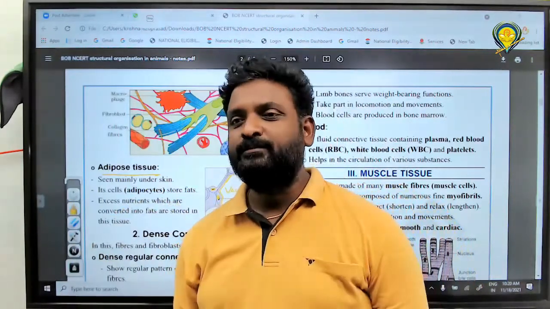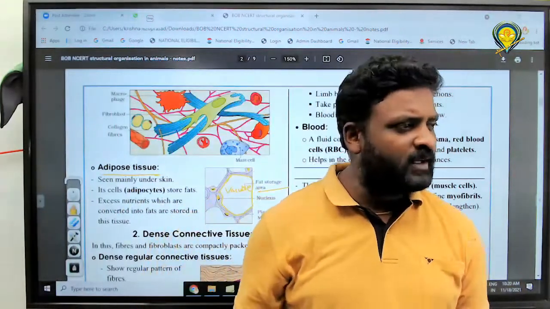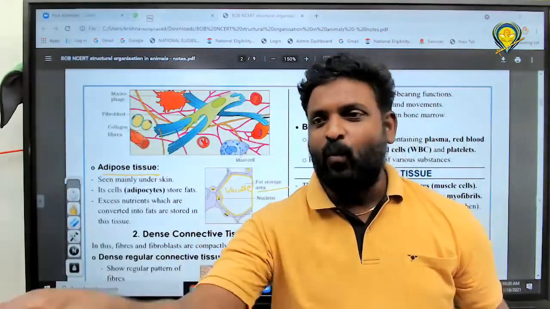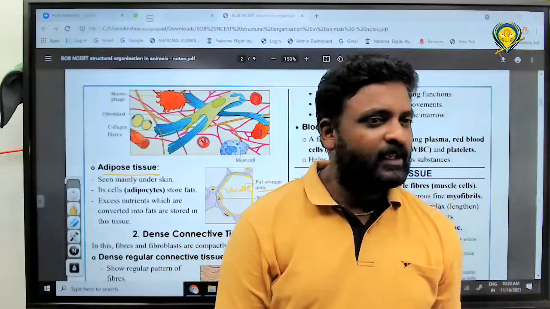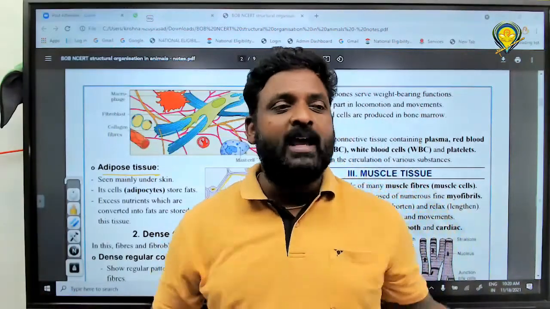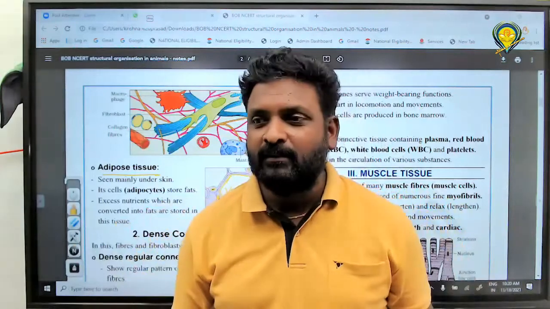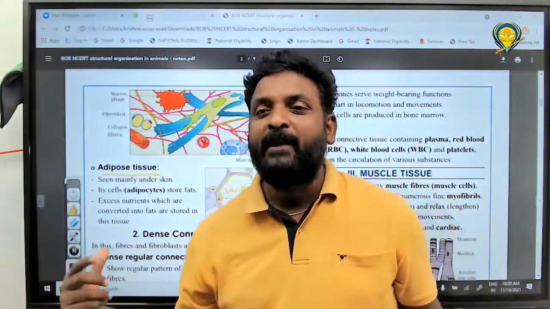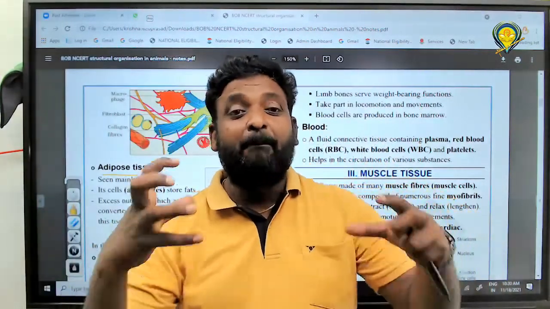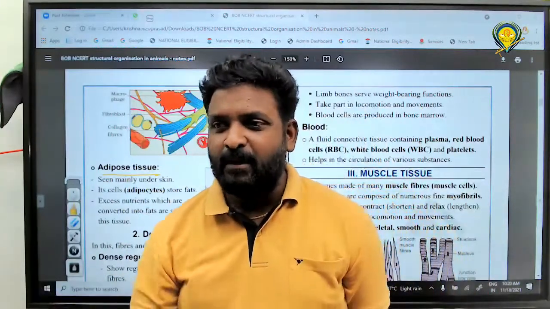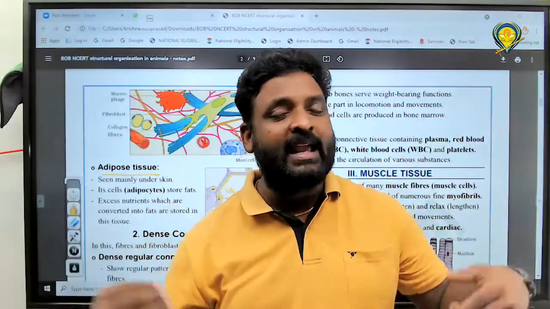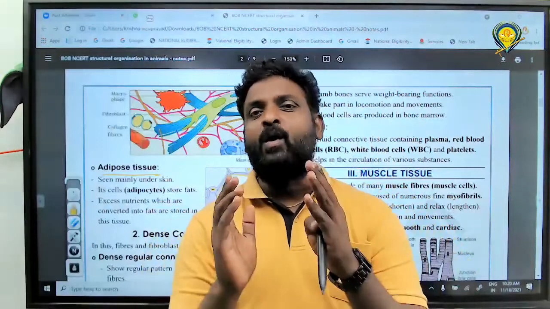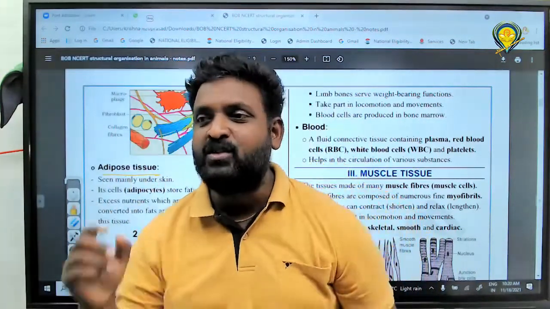And another thing, it is of how many types? Two types. It's not for NCERT. I'm giving you an example. You know very well about the two types: white adipose tissue and brown adipose tissue. Even a newborn baby, how do they survive within this adverse environment? Because of the presence of brown adipose tissue. It is metabolically active in them, but in us it is metabolically inactive, because we have white adipose tissue. White adipose tissue is present in adults and brown adipose tissue is present in infants, just-born babies.